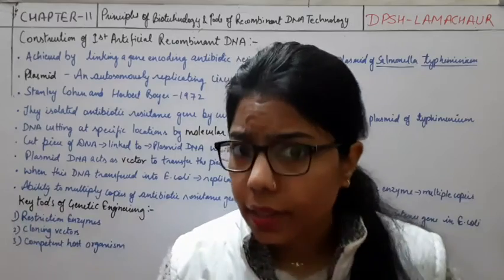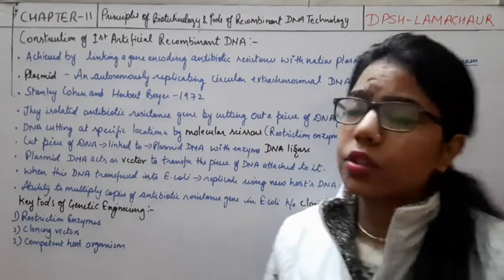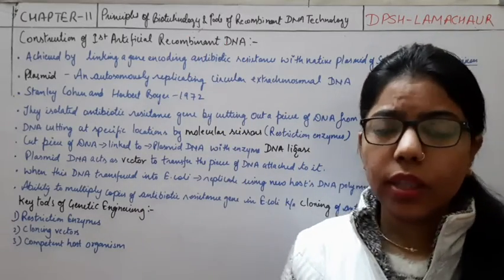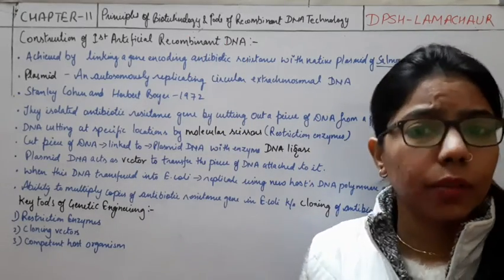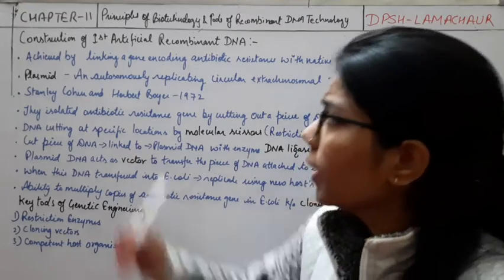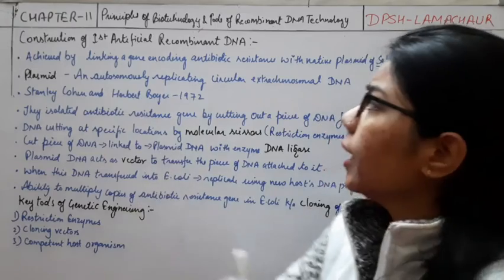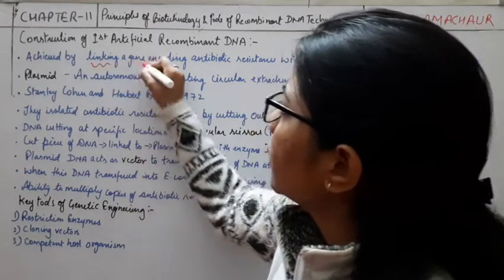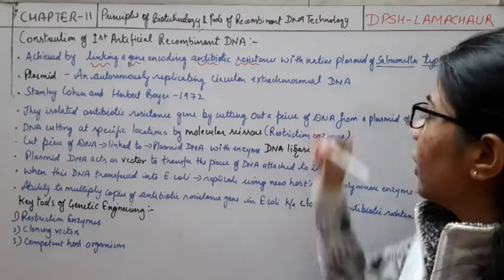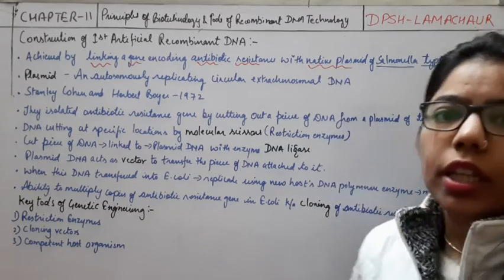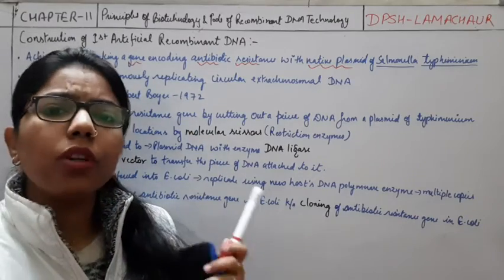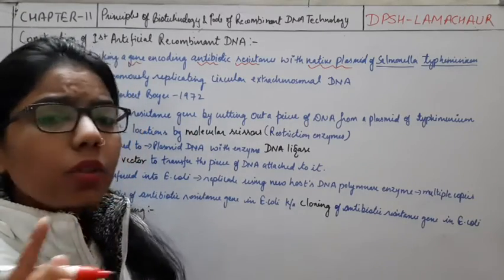So understand the construction of the first artificial recombinant DNA. The first time it was done, by whom and how? It was achieved by linking a gene encoding antibiotic resistance with a native plasmid. First you have to understand what this plasmid is and what we are going to do with it. So what is a plasmid?